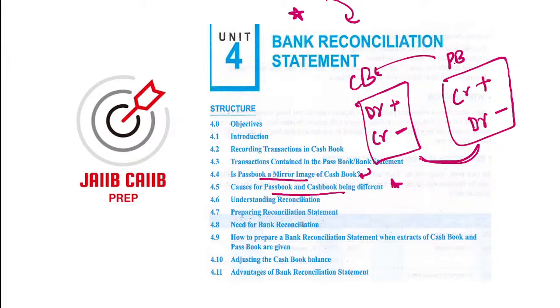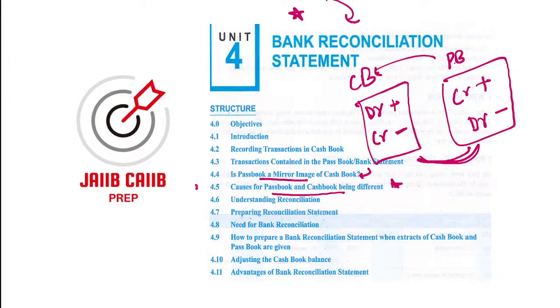This rule creates some confusion among people, so you have to remember it's a mirror image, right? When businesses receive money, they debit, and when they are paying, they credit.